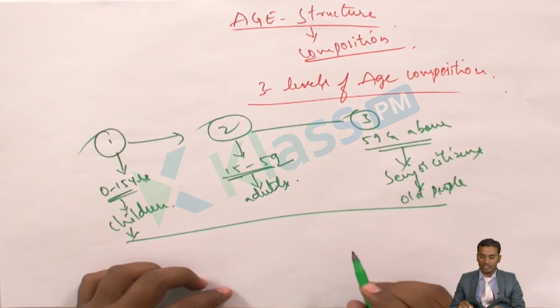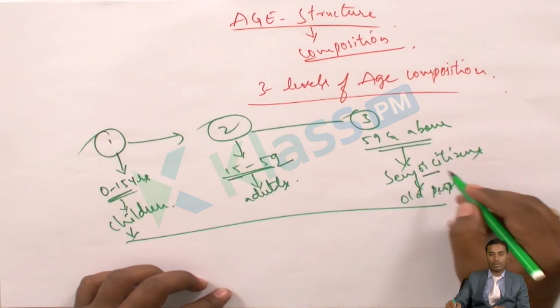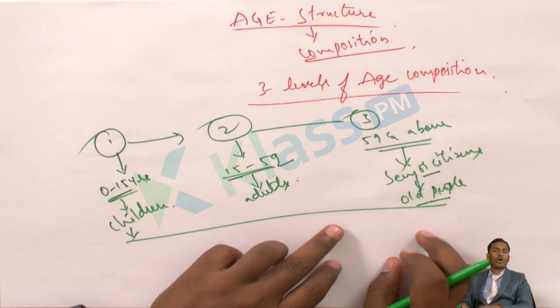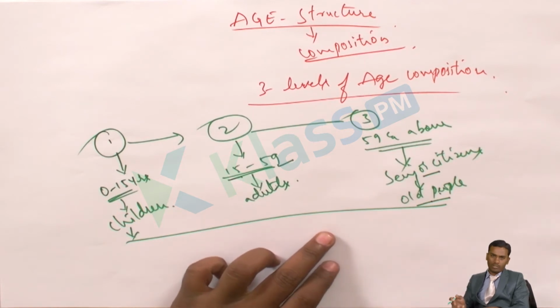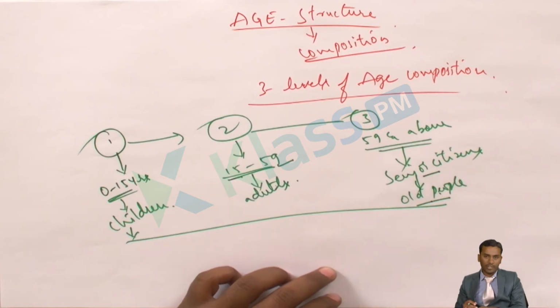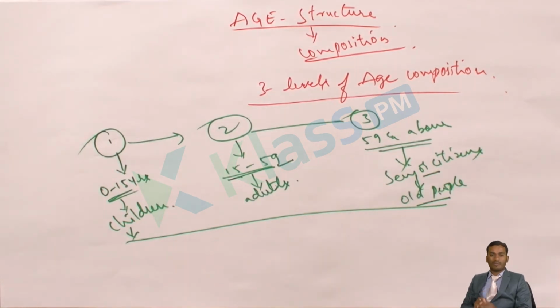The next what we have is 59 and above. This we call senior citizens, or generally old people. So what actually happens here? Not all the people, but there may be some people who have worked in government service, either the state government or central government. Even after crossing 59 years of age, they will be getting pension. And other people will have their own family business, so they also will be working and have a livelihood. That means they will be earning money. Like that, we have some groups of people who are working even after the age of 59 years.